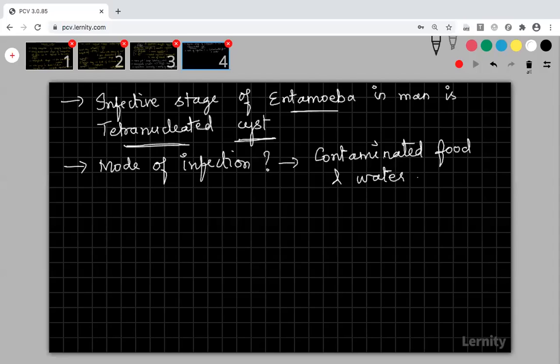And finally, I will tell you what happens if the infected organism enters into your body. I told you it will enter the body in the form of a tetranucleated cyst. So how will this organism cause infection? Once this Entamoeba reaches the intestine, it feeds on the gut wall of our alimentary canal. It will start eating the gut wall, and it will form ulcers.